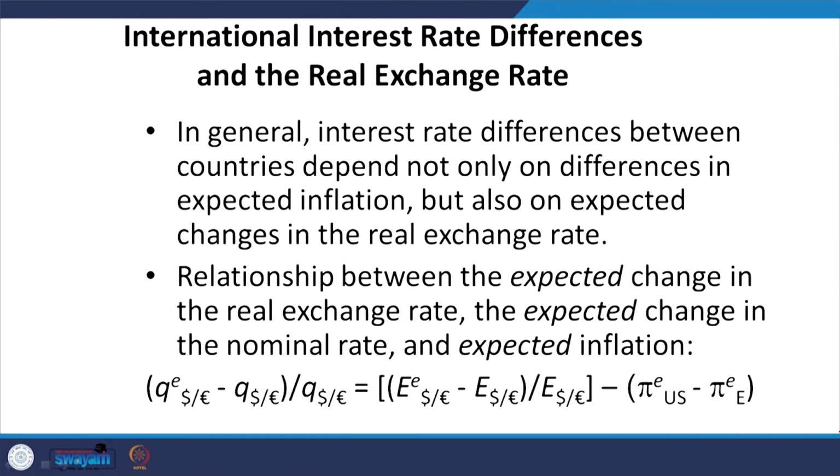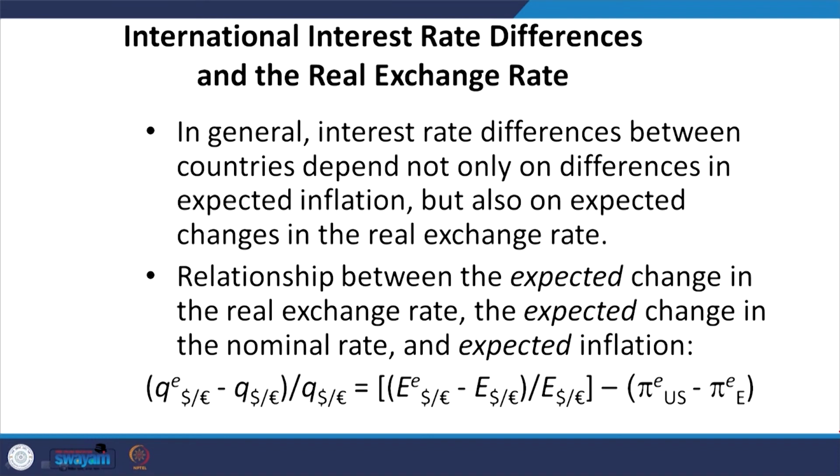So, the expected change in the real exchange rate is presented on the right hand side as the expected change in the nominal exchange rate over time minus the change in the inflation rate. If we subtract or neutralize the inflationary changes from the nominal exchange rate, then the real exchange rate is calculated.